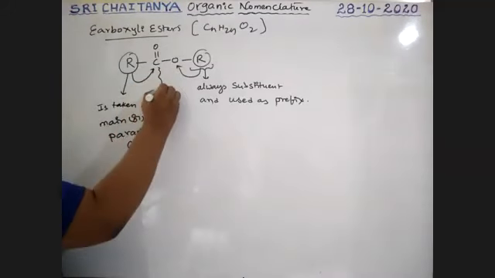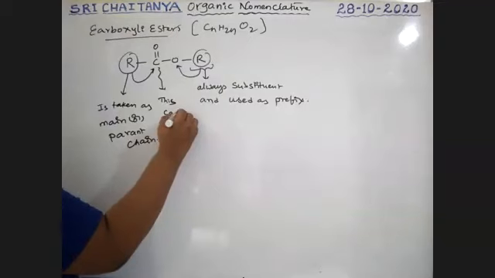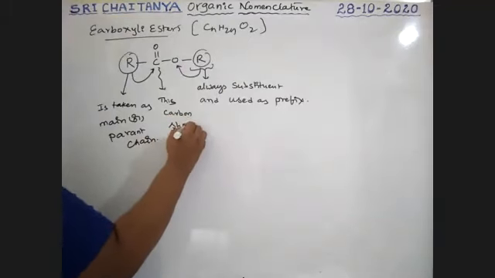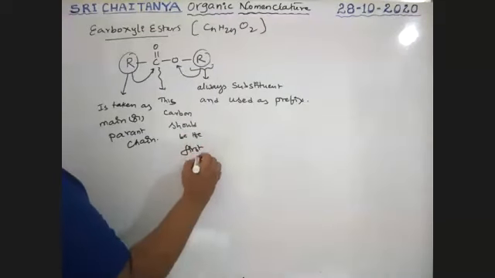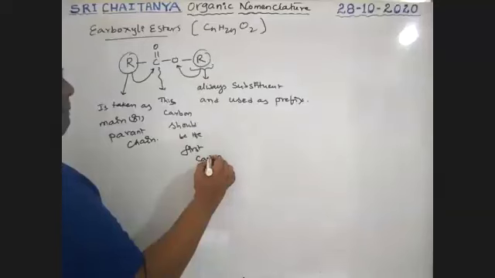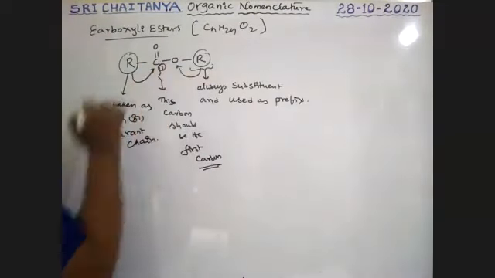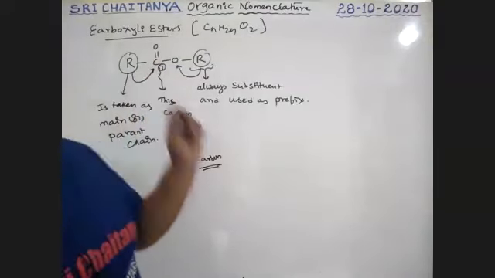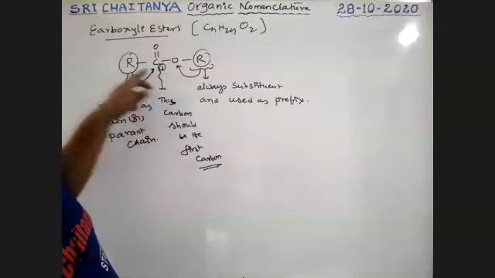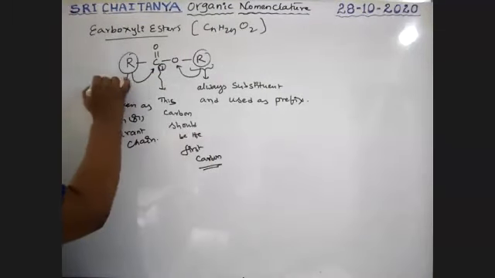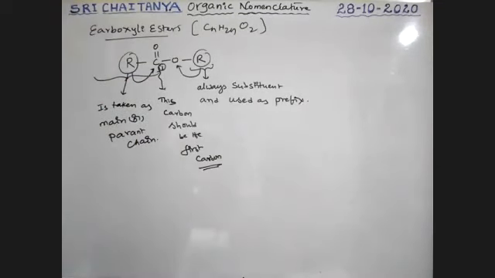This carbon should be the first carbon, number one carbon, because it is the functional group containing carbon. That carbon should be taken as the first carbon. By taking this one as first, we can consider it the longest chain. This is very, very important.